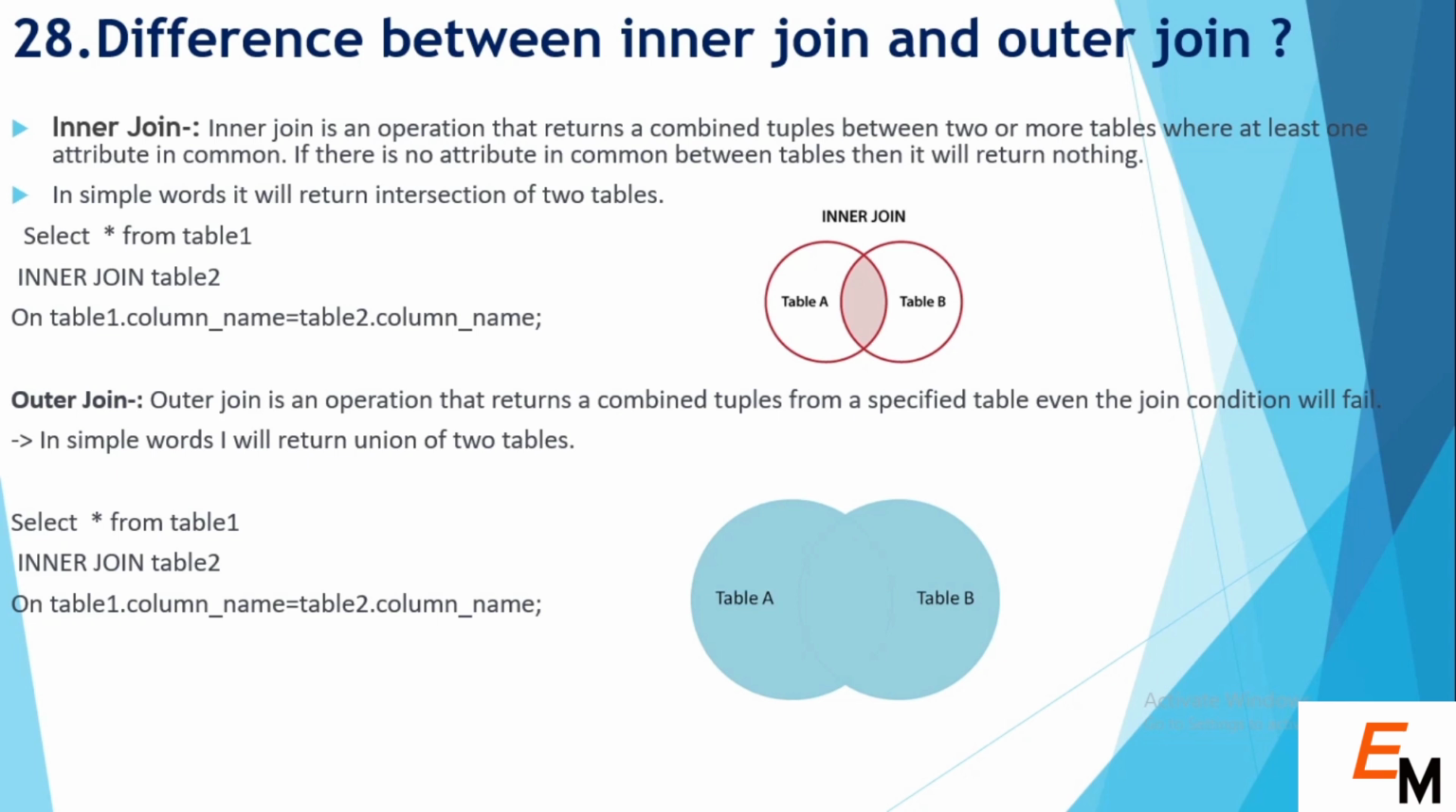So the next question is, what is the difference between inner join and outer join? An inner join is an operation that returns combined tuples between two or more tables where there is at least one attribute in common.